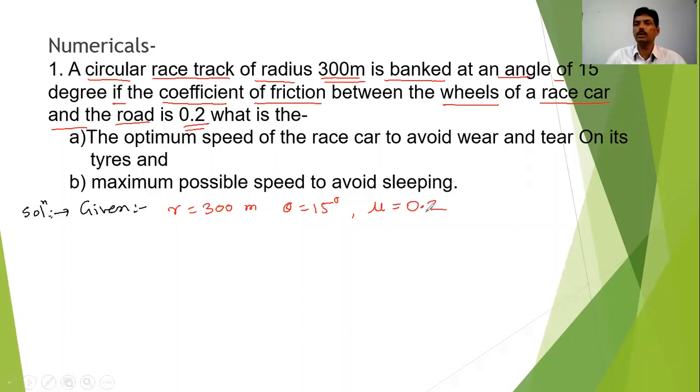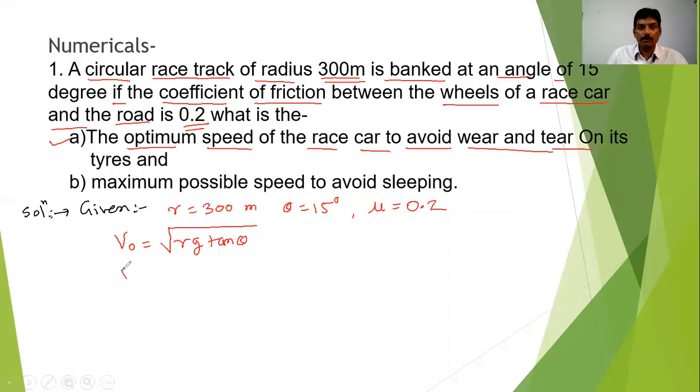These three things are given to you, and they have asked you to find the optimum speed of the race car to avoid wear and tear. Wear and tear means you should not have more friction there. Just now we derived the formula, V naught is equal to square root of RG tan theta. So dear student, put the values in this formula, you will get the optimum speed.